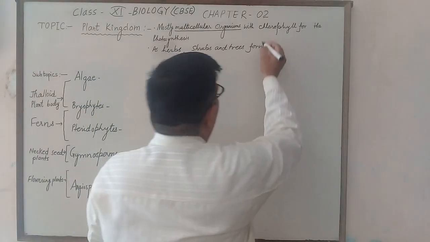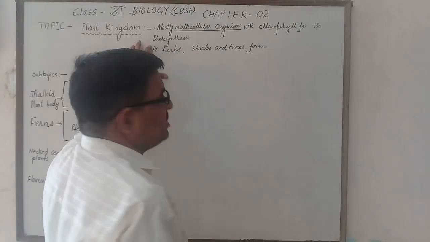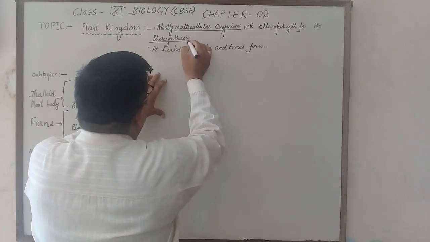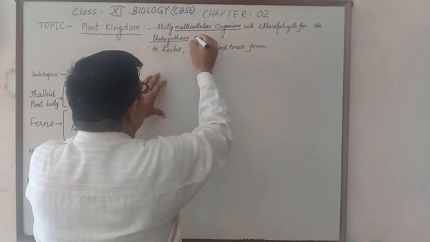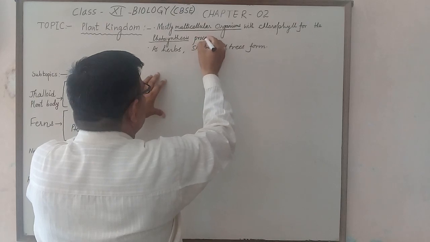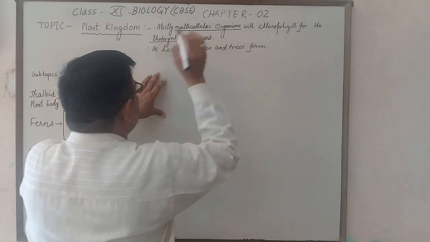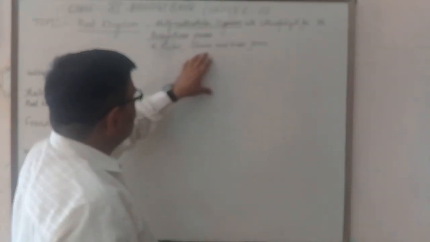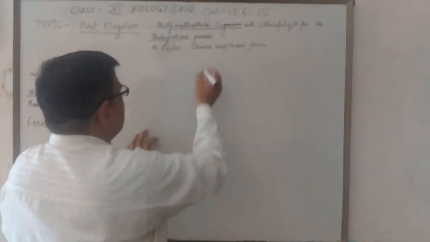Chlorophyll is present in the cell for photosynthesis, a type of life process. The second character is that plants are herbs, shrubs and trees.